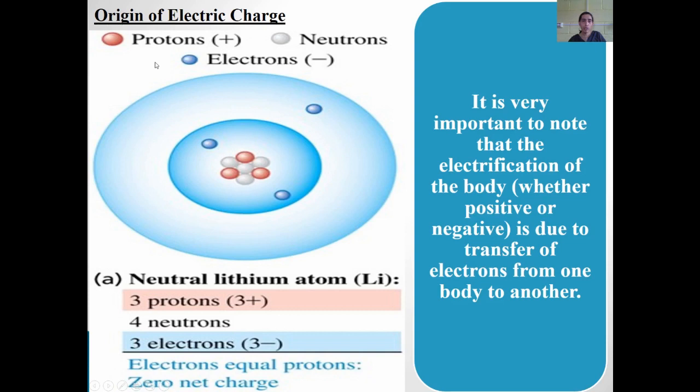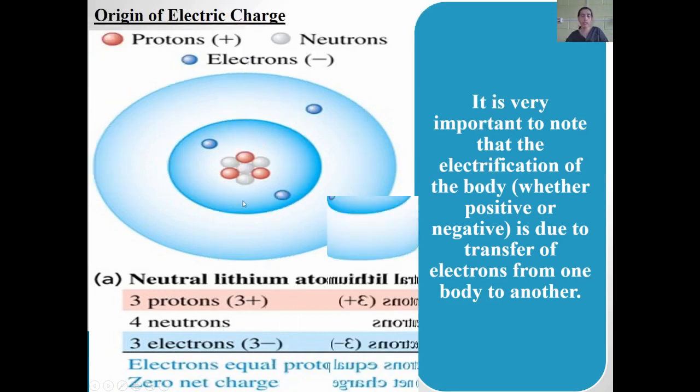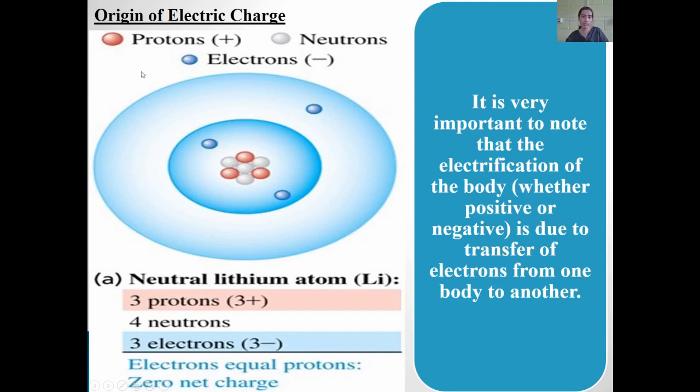If the number of protons is equal to the number of electrons, it means the number of positive charges will be equal to the negative charges. Since in this lithium atom the number of protons, 3, is equal to the number of electrons, 3, it is electrically neutral, because the positive charges possessed by the protons cancel the negative charges possessed by the electrons.